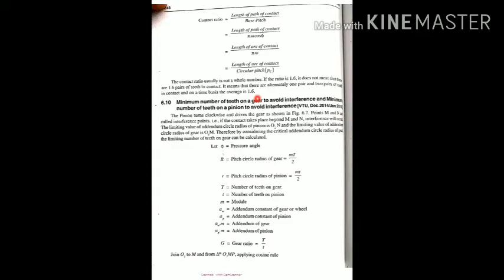Therefore, in order to avoid that interference, what may be the minimum teeth required on the gear as well as the pinion? How to calculate that? For that we are going to derive one equation. The derivation is called minimum number of teeth on gear to avoid interference as well as minimum teeth on the pinion to avoid the interference. So this is also one of the very important derivations.